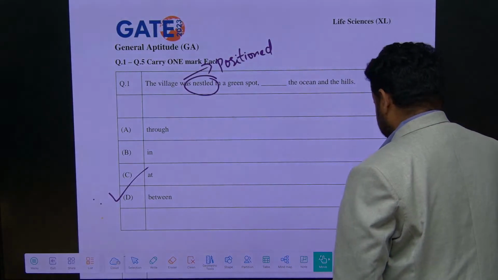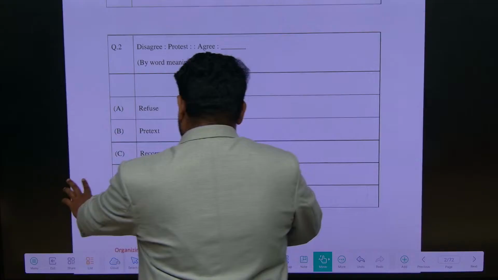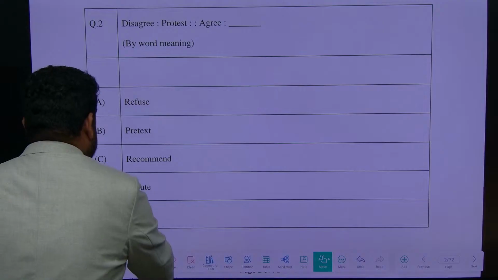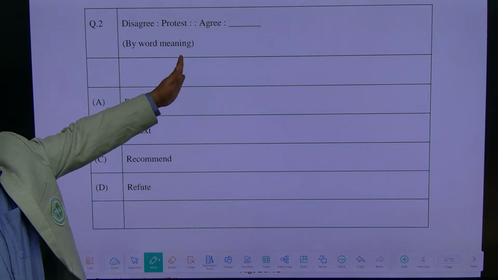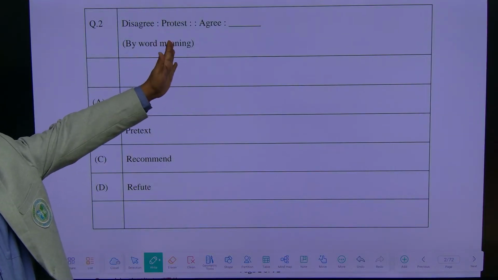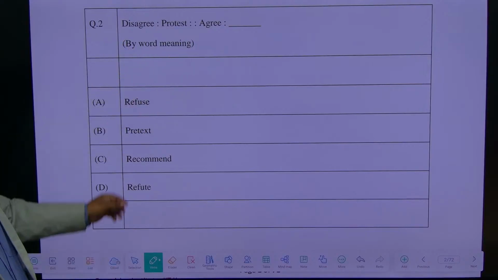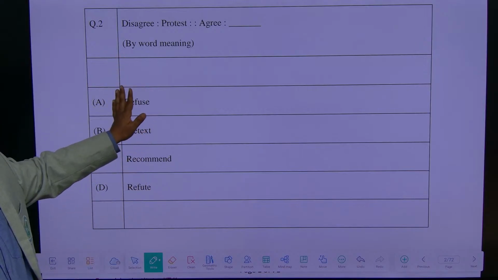Second question is there, right? This is the IIT Kanpur paper, and it is again analogy based. Disagree means you will protest. Agree means what you will do? You will do suitably what is required. If you are agreeing, you will follow or something like that. Disagree means you will protest, so agree means you will not refuse. Pretext is out of context here; pretext is not required at all here.